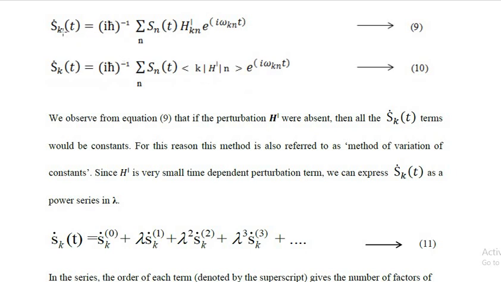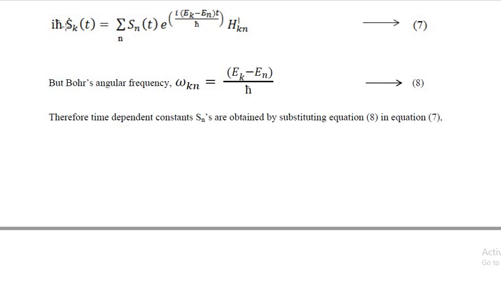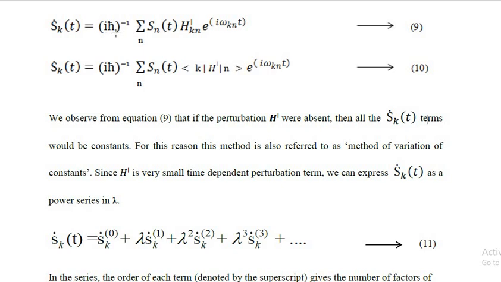Therefore, we get Ṡ_k(t) is equal to, the iħ term is taken to the other side, so it becomes (iħ)^(−1) summation over n of S_n(t) H′_kn e^(iω_kn t).